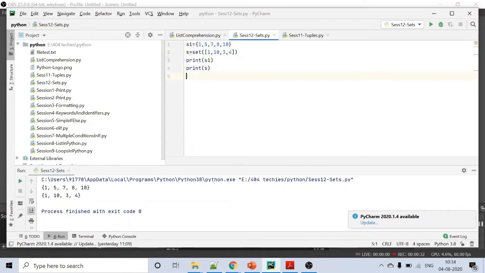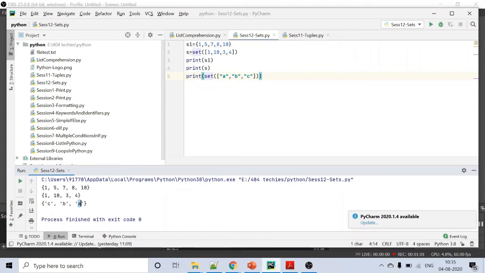Let's create a set with strings: A, B, C. So I've created another set with strings. If you see here, the C got printed first, after that B, and after that A. I just created a set with A, B, C, but it got reversed. So you cannot expect the set to be in an ordered position every time.